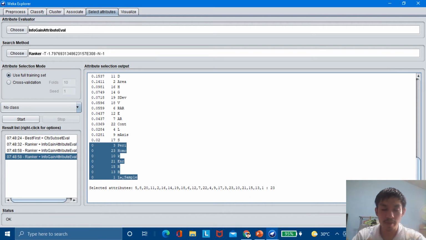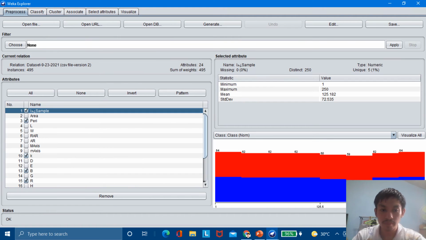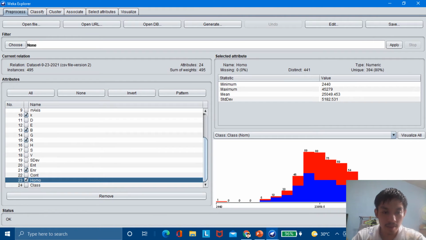We will go to the Preprocess tab. Here in the Attributes section, we will click the sample, peri, K, B, R. You can see here the check mark in the box. K, B, R, ENR, and homo.